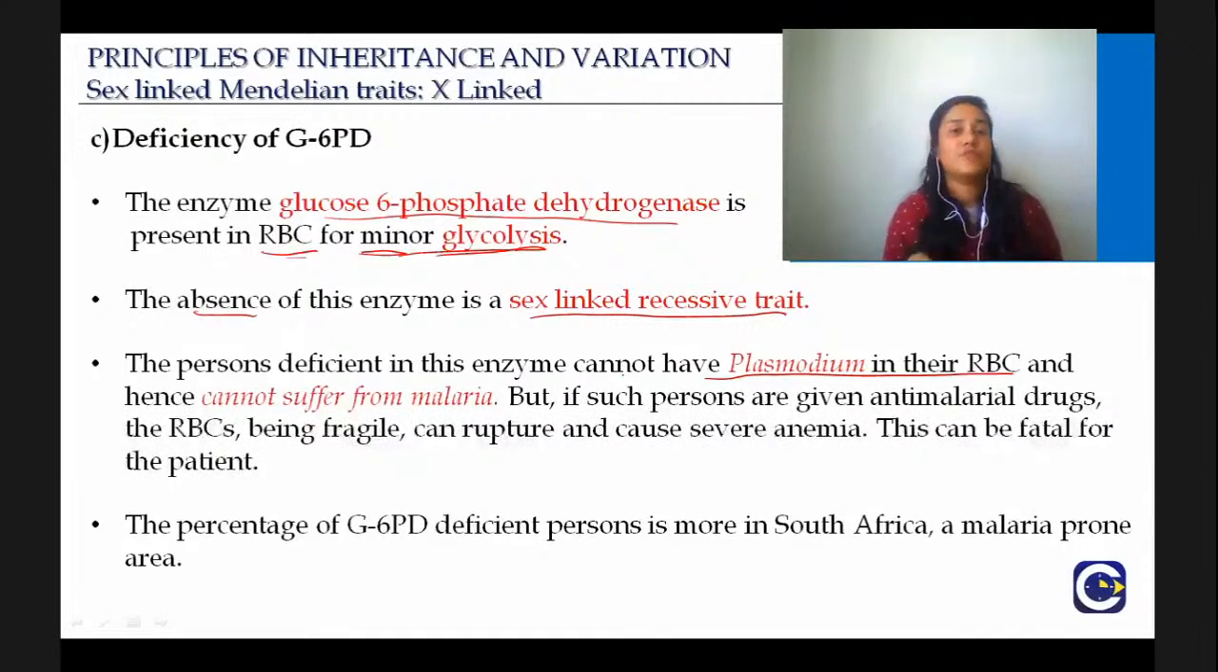Why this happens, we don't know. If a person has a deficiency of glucose 6-phosphate dehydrogenase, plasmodium cannot enter the RBCs. But if by mistake they take some anti-malarial drugs, their RBCs will become fragile and rupture, leading to severe anemia, and this can be fatal for the patient. Therefore, people who have deficiency of G6PDH should be very careful never to take anti-malarial drugs. Generally it won't happen, because why would you take an anti-malarial drug when you cannot get malaria, right? They are anyways protected against malaria. But sometimes it can happen.